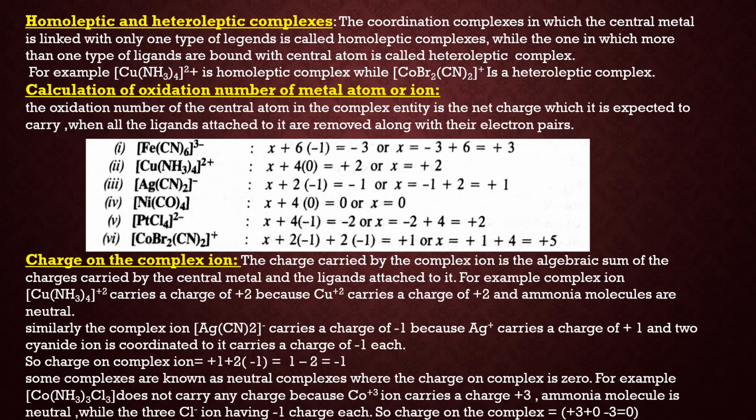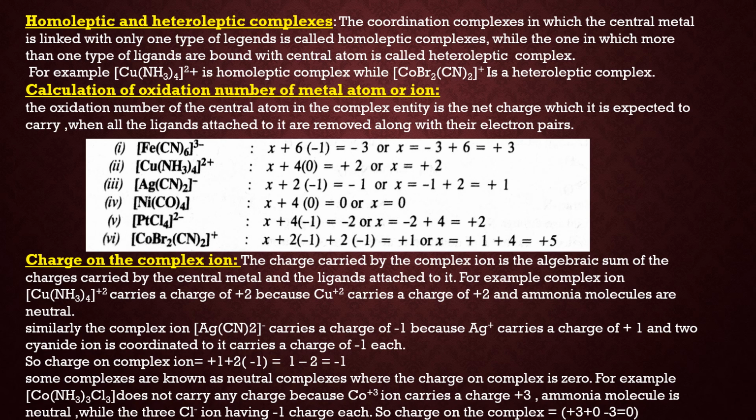Now the next is homoleptic and heteroleptic complexes. If all the ligands attached with the central metal atom are the same, then the complexes are called homoleptic complexes. And if two or more types of ligands are present with the metal atom, then it is called a heteroleptic complex. For example, [Cu(NH3)4]: all 4 ligands are ammonia, so it is homoleptic. Similarly, [Co(Br)2(CN)2] plus: bromine and cyanide, both ligands are present, that is why it is called heteroleptic.